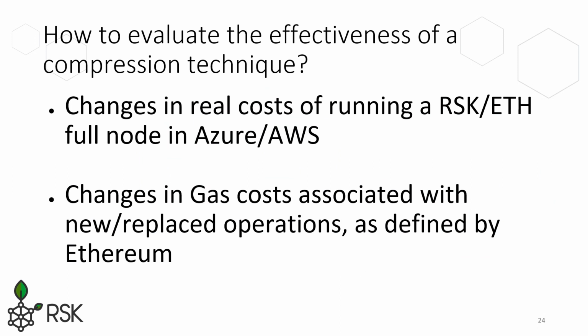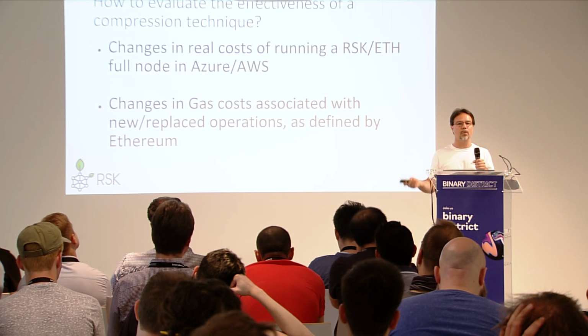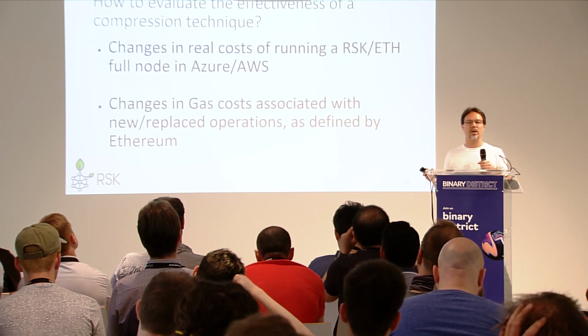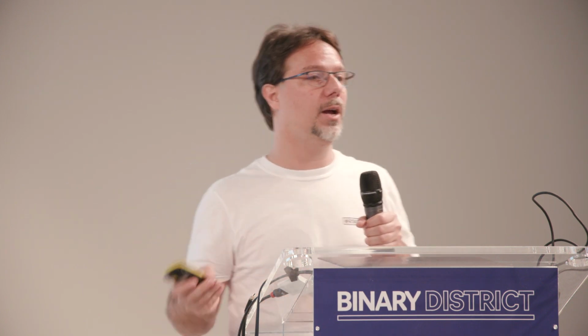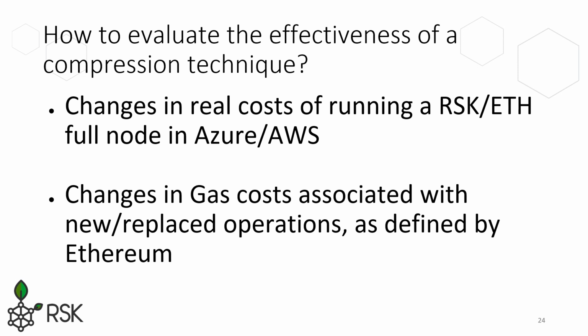So how do we evaluate if what we are doing really saves money? Because this is about saving money, not saving space. If we need to do a lot of disk access just to compress information, or we are compressing very small parts of the information, then we may be spending more money on the CPU than what we save from disk. Okay, so there are two ways we can measure it. One is measuring the cost in a node in Azure or AWS, or we can analyze the gas cost of doing all these operations, assuming that the gas costs represent what the underlying hardware costs are.